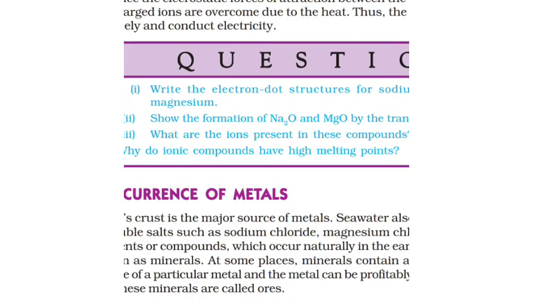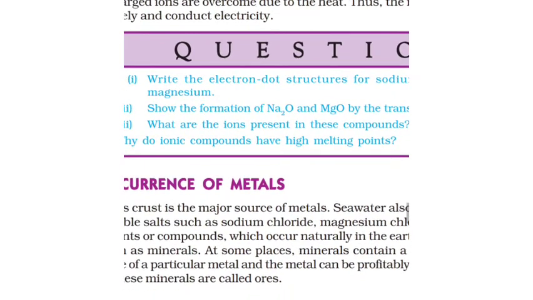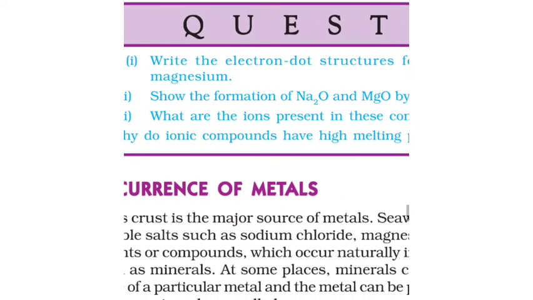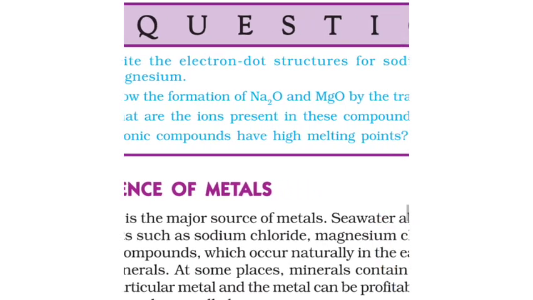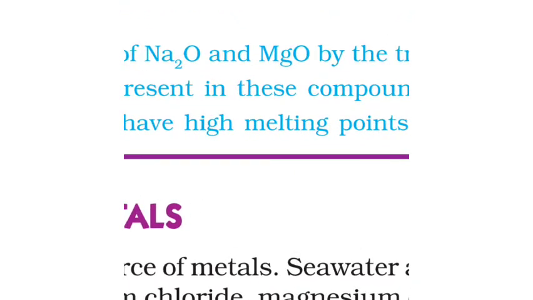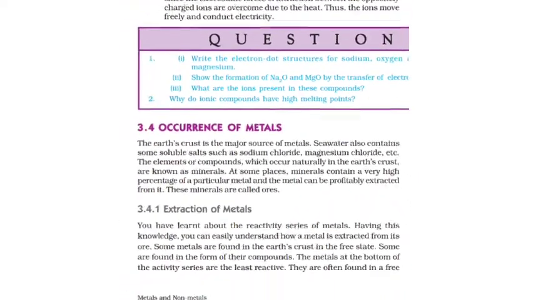Now the next question is, why do ionic compounds have high melting points? Due to the strong force of attraction, they have a high melting point. The ions in ionic compounds are bound to each other very firmly. That is the strong electrostatic force of attraction between the ions. So their bond is very strong. That's why the melting point is high.